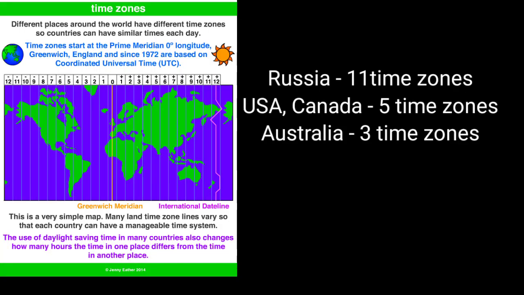Large countries like Russia, USA, Canada, and Australia have vast longitudinal extent, therefore, they have different time zones. Russia has 11 time zones, USA and Canada have 5 time zones, and Australia has 3 time zones.